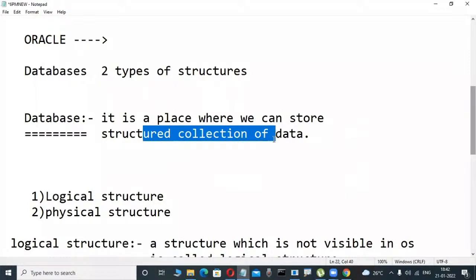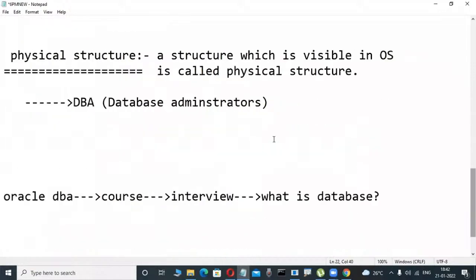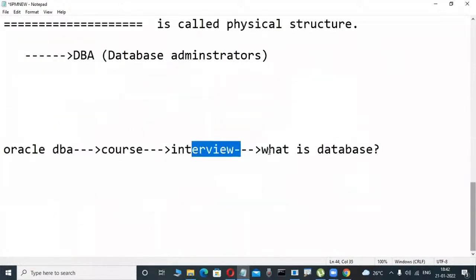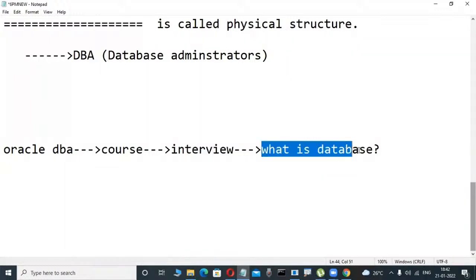Maybe from their point of view it is not a problem. They are thinking the easy way, the logical way, and it is understandable. But a DBA's knowledge is different. When the interviewer asks what a database is, and I am a DBA, I do not say it is a place which stores a structured collection of data. That is wrong for a DBA. That is the logical side. I am not telling that.